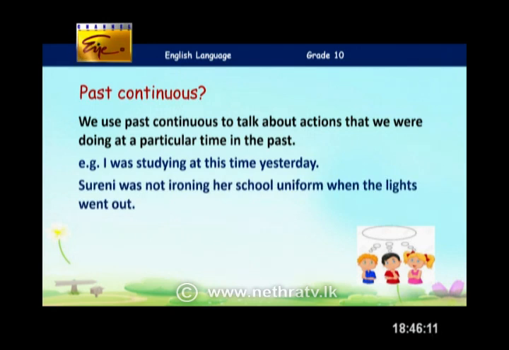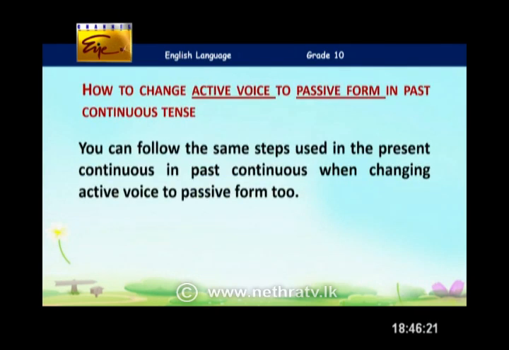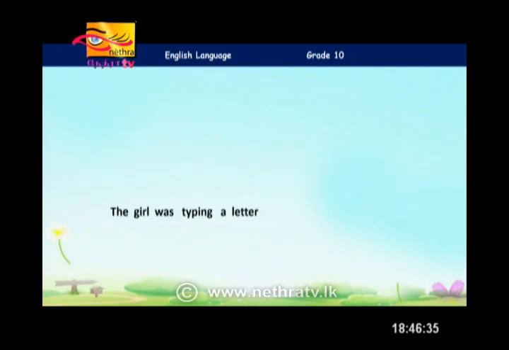Next one. Sureni was not ironing her school uniform when the lights went out. Exactly. And were they studying last night? So children, how about you? That's how you use the past continuous tense in active voice. So how do we change this into passive voice? Super easy. You can follow the same steps used in present continuous, in past continuous as well, when changing the active voice to passive form.